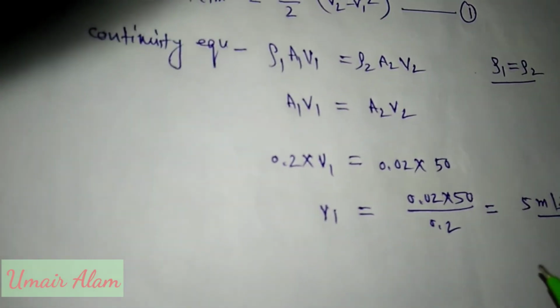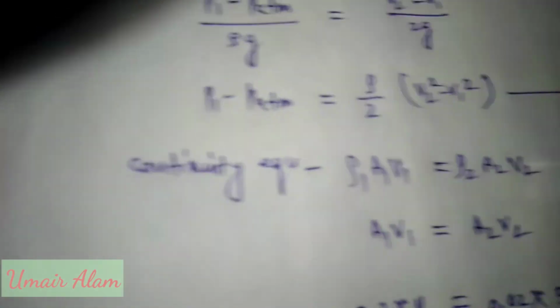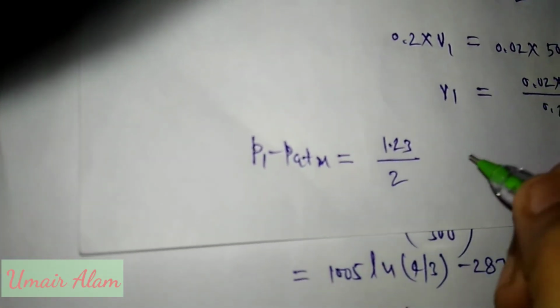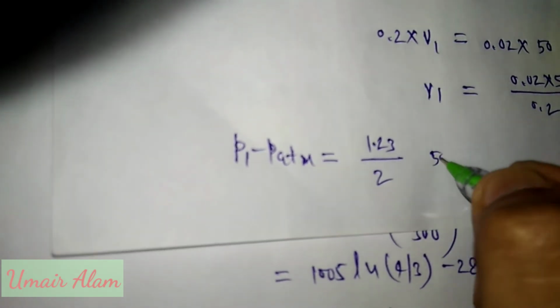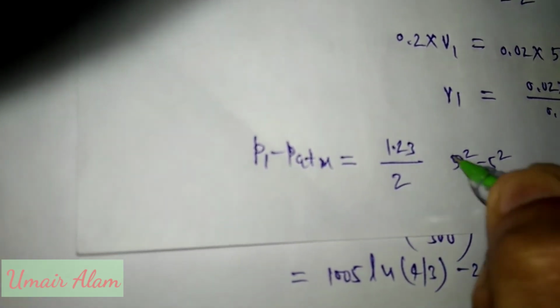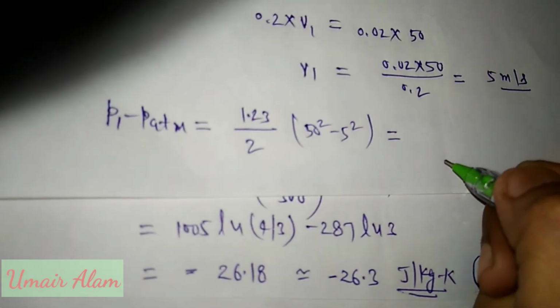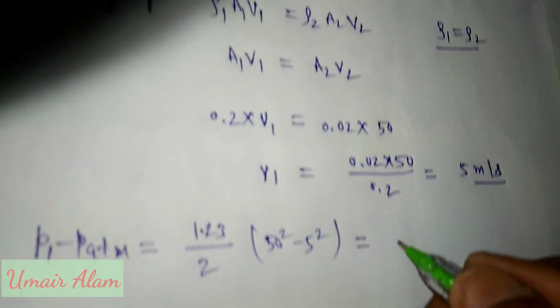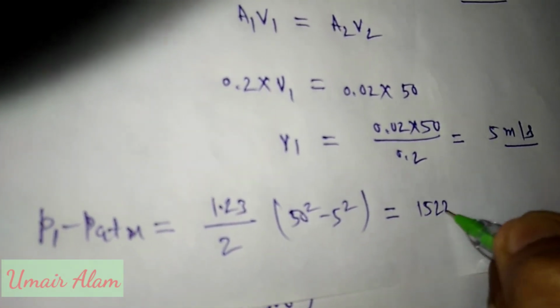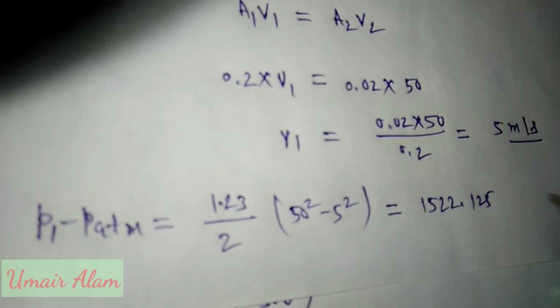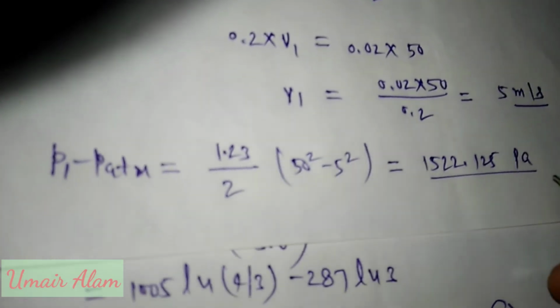So putting the value of V1 in equation 1, finally P1 minus P atmospheric is equal to rho by 2, that is 1.23 upon 2, times V2 square, 50 square, minus V1 square, 5 square. When we calculate, this value will be 1522.125 Pascal, and we have to express this value in kilopascal.